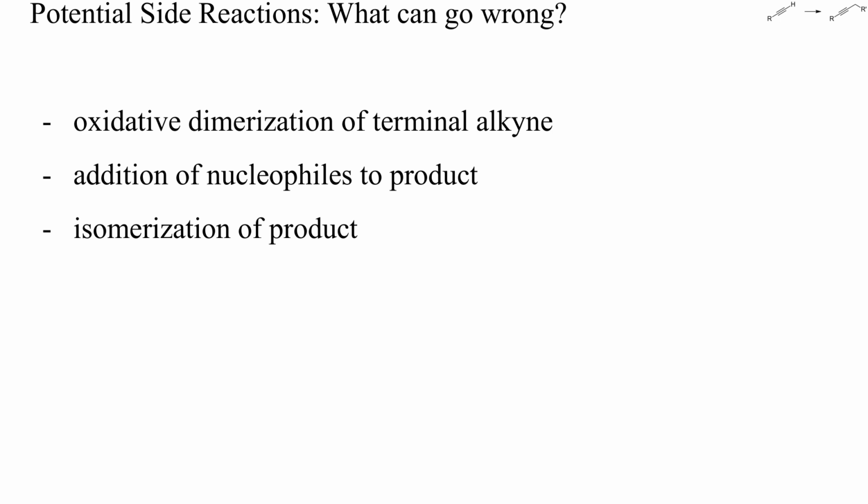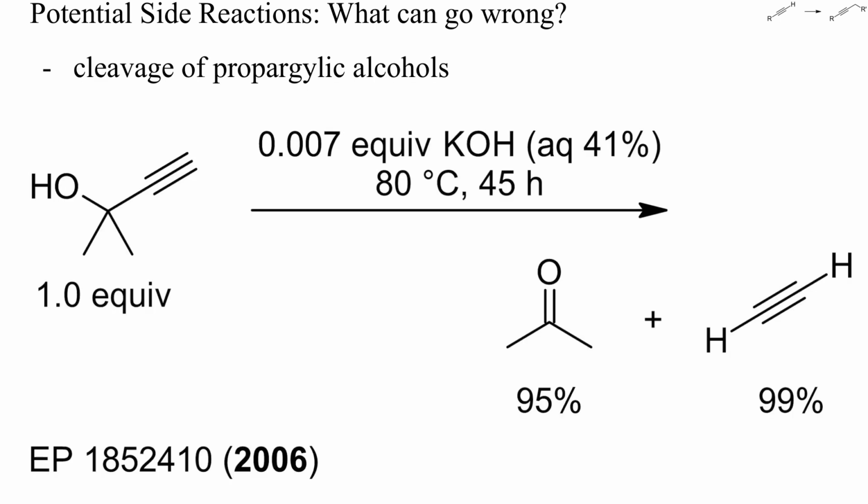Then, because of the electrophilicity of alkynes, nucleophiles such as cyanide, amines, alcohols and thiols can readily add to the product. Strong bases can isomerize alkynes to other alkynes, allenes, or conjugated dienes. This will be discussed in part 6 of this playlist. The base-mediated addition of alkynes to ketones or imines is reversible, and propargylic alcohols and amines can sometimes be cleaved again, as in this example. The starting alcohol of this reaction is therefore a convenient protected form of acetylene.